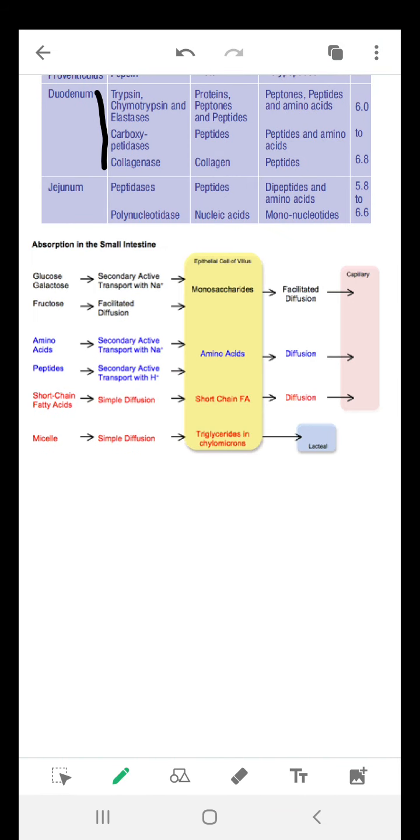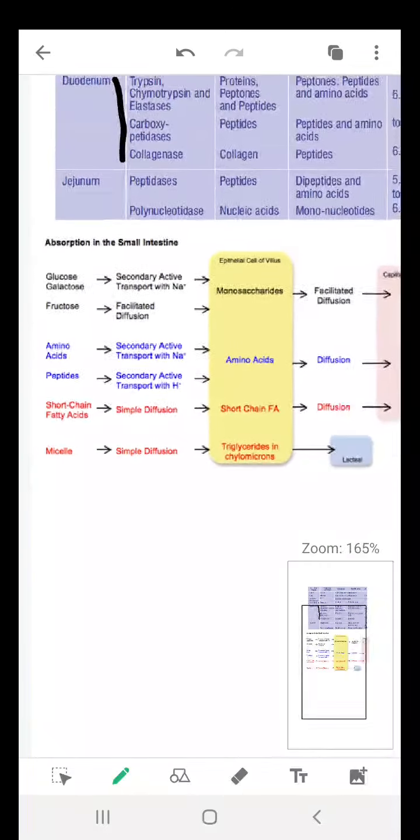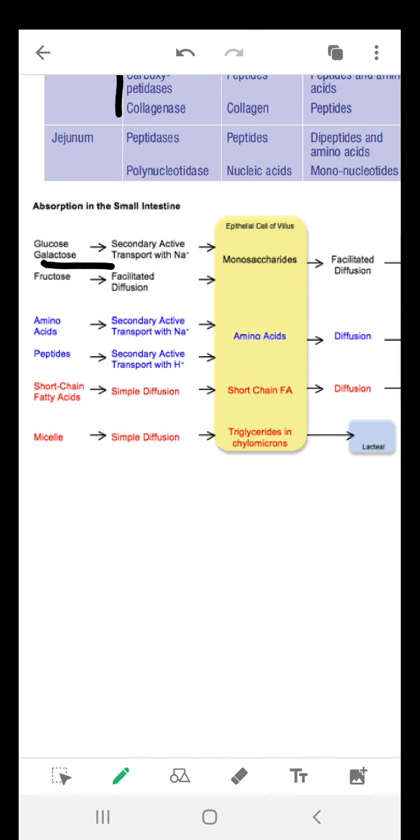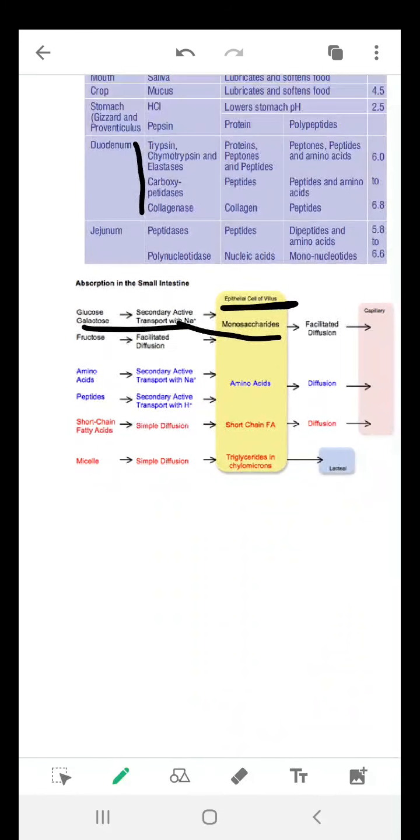What is happening? How glucose is moved into the capillaries? Let me show you. The glucose, it is moved first, goes into the cell, epithelial cell of villi. पहले cell में enter होगा. Then after that the glucose enters into the capillary by facilitated diffusion. You are aware of this terminology. Amino acid, they enter into the villi cell and they enter in the blood by diffusion, right?